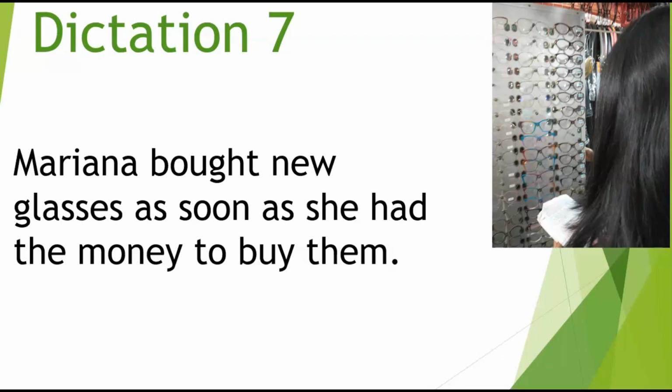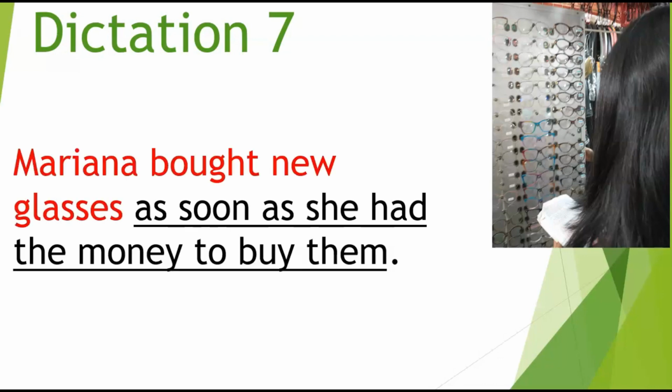And let's look for the dependent clause. Remember, it's going to begin with a conjunction. And here it is, right here.